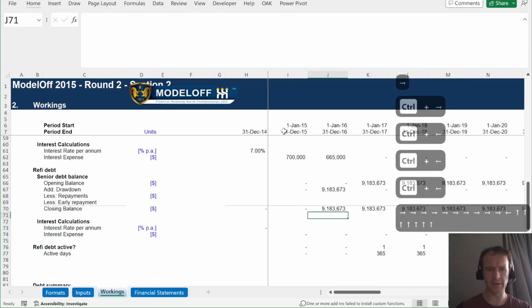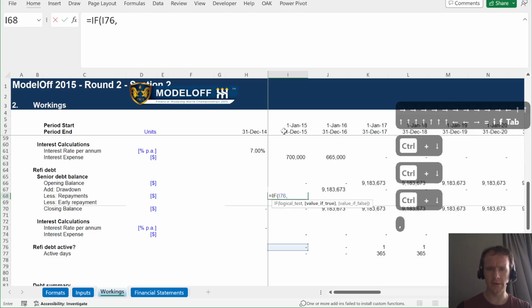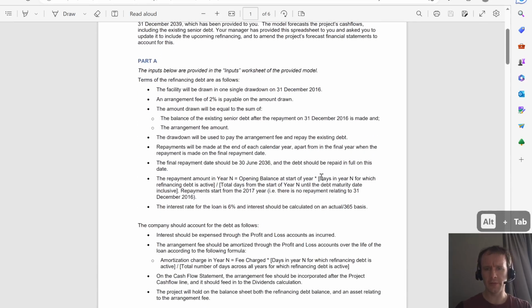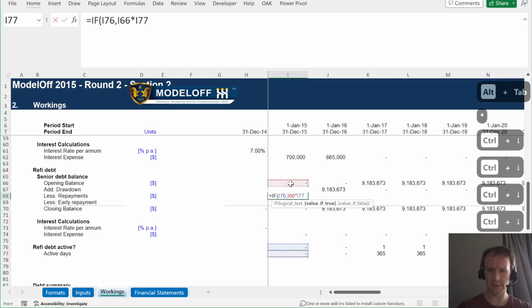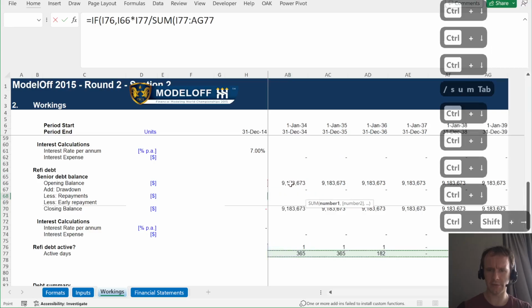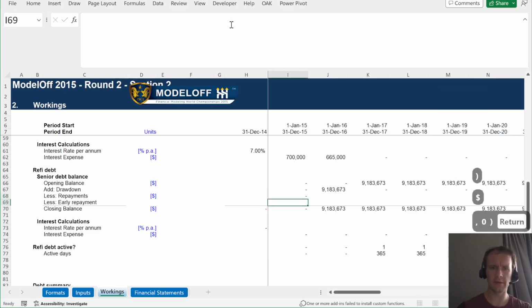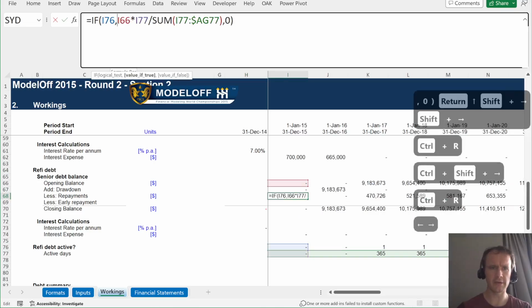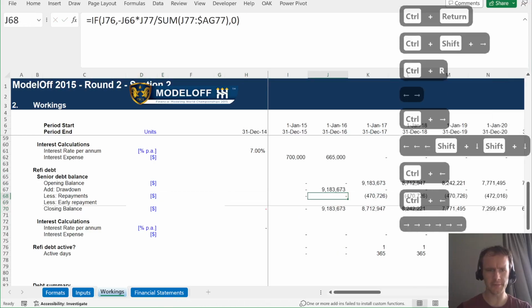Okay, so now that we have that, we can do our scheduled repayments, and that's just going to be: if we're in here, then let's say it's the opening balance times days in this year divided by the remaining days until maturity. So that is the opening balance times days in this year divided by the sum of the days out to the end. We'll put $1 on that to lock it. And if we're not in the repayment period, then 0. And oh yeah, it would help to have a minus sign since it is a debt repayment. And that, sure enough, clears the debt by the end, which is exactly what we want.